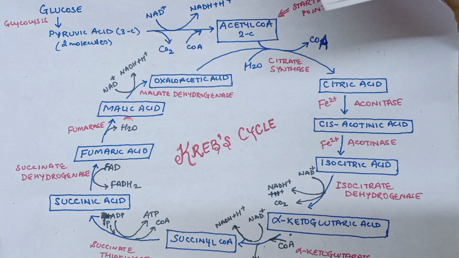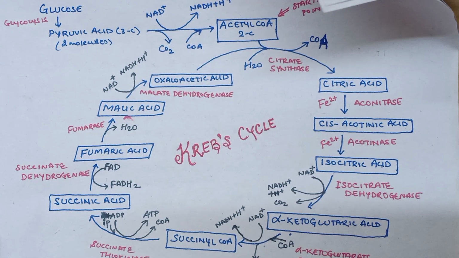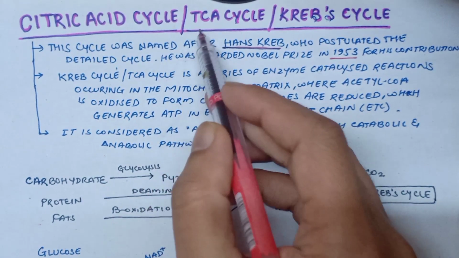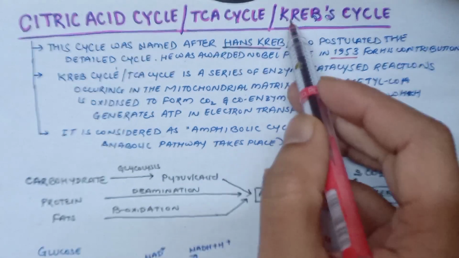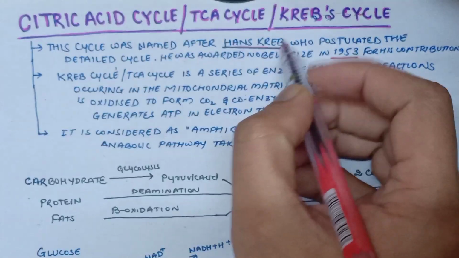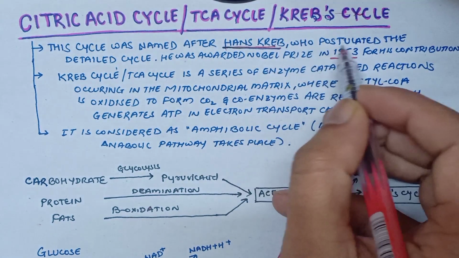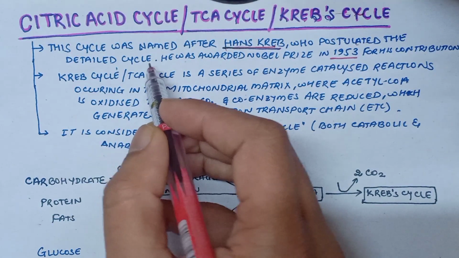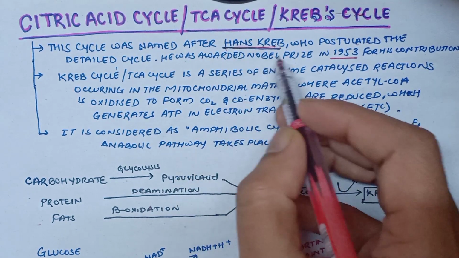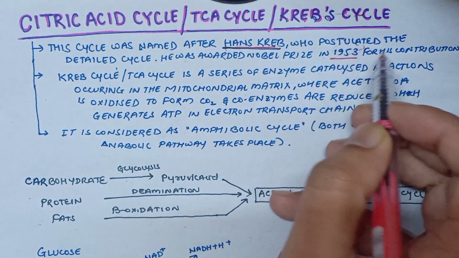Let's learn. Hello friends, today we will talk about citric acid cycle. This cycle is also known as TCA cycle or Krebs cycle. This cycle was named after Hans Krebs, who postulated the detailed cycle. So Hans Krebs was awarded Nobel Prize in 1953 for his contribution.